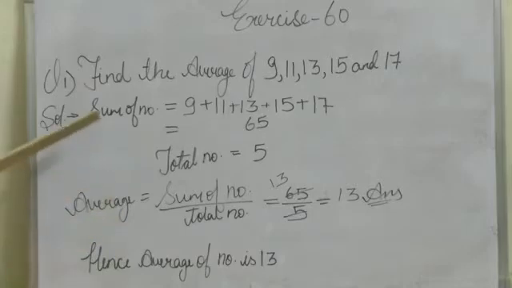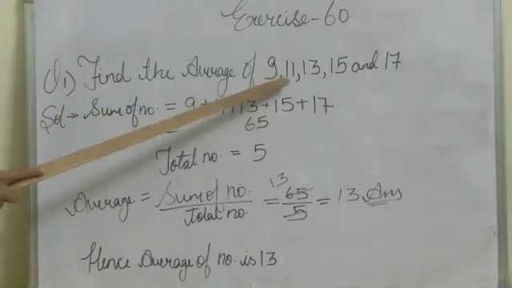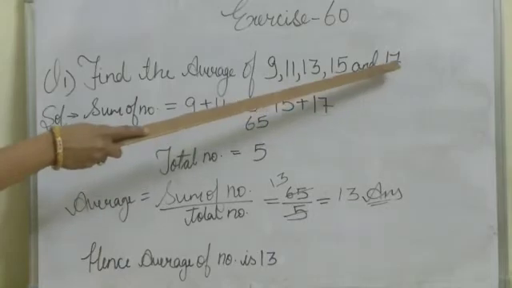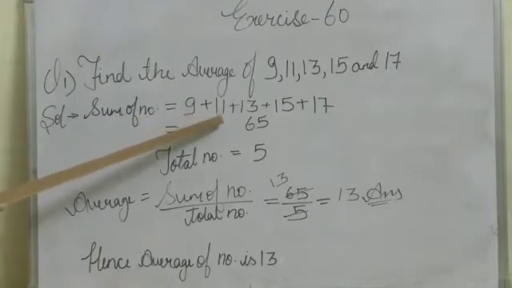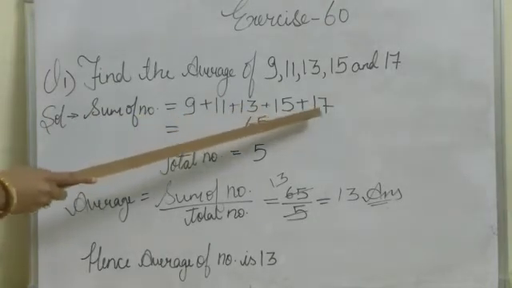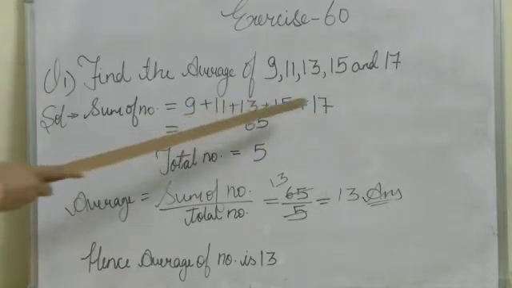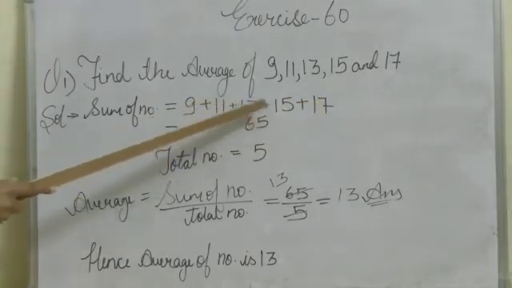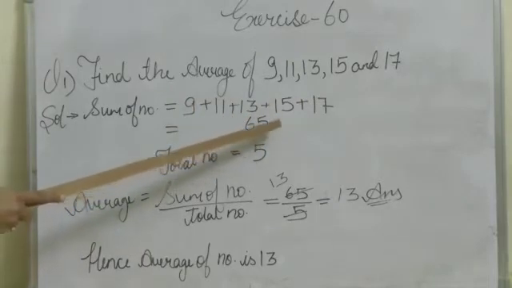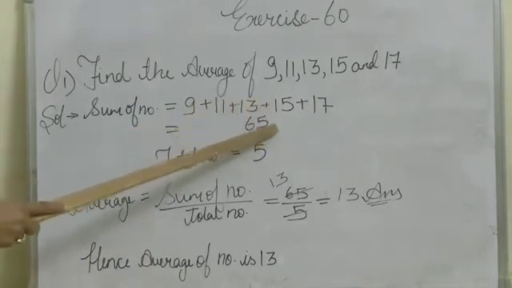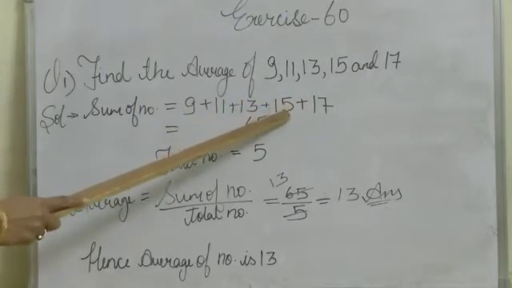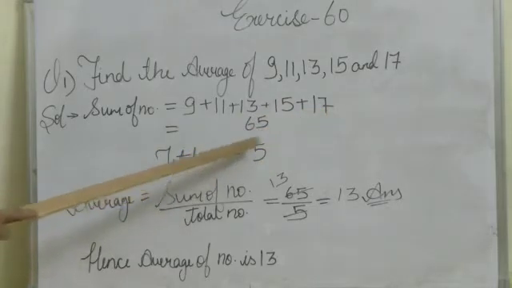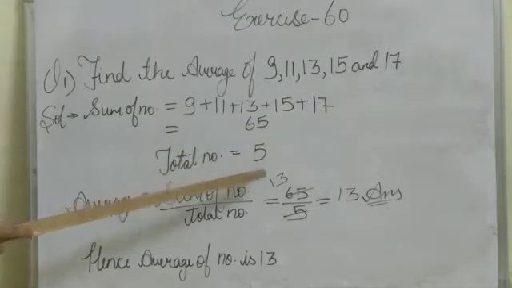Question number 1. Find the average of 9, 11, 13, 15 and 17. Now we solve the sum of numbers. Here 9, 11, 13, 15 and 17. We add these numbers. If we add these numbers, we get 65. Total numbers: 1, 2, 3, 4, 5. How many numbers? 5.